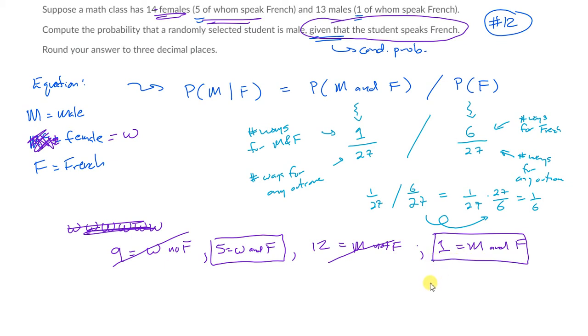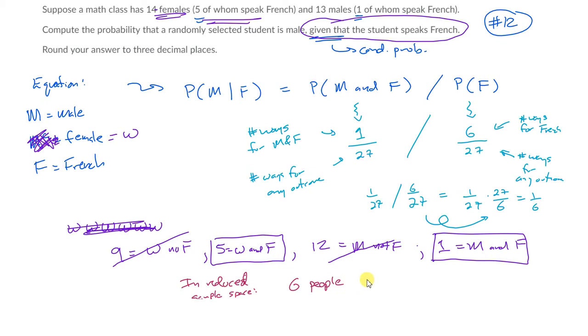Those guys together. Okay? Now, within that reduced sample space, what's the probability of getting a male? Well, how many people are in the reduced sample space? We've got 6 people total, right?